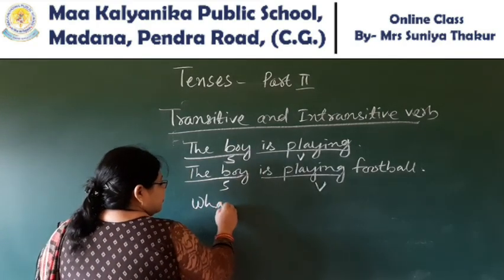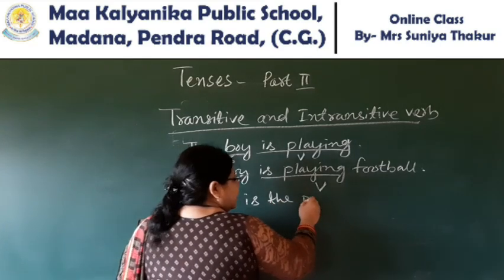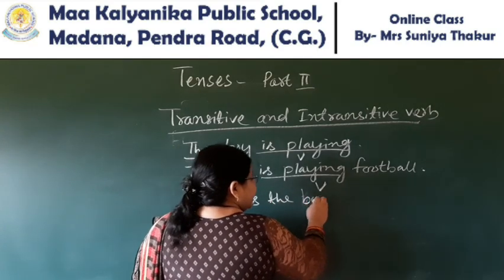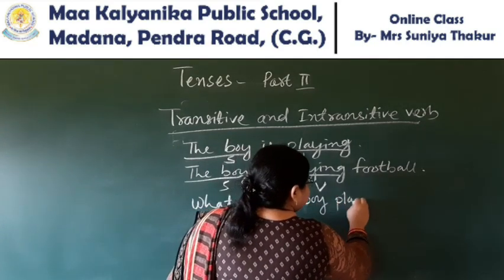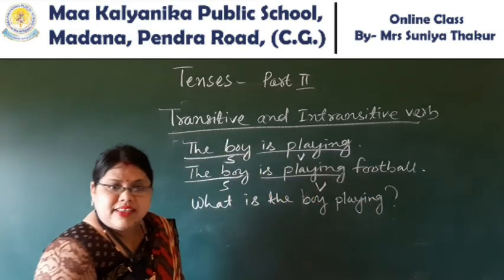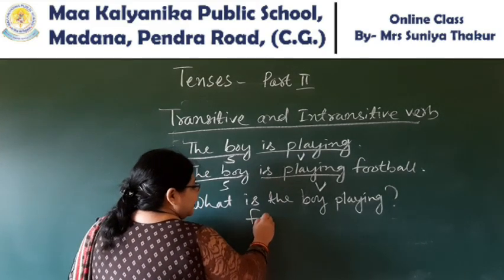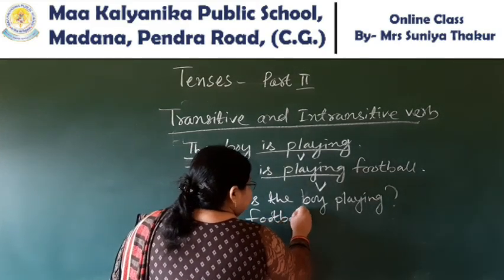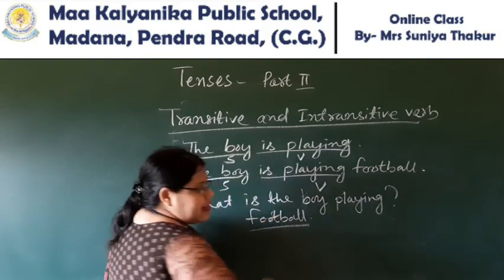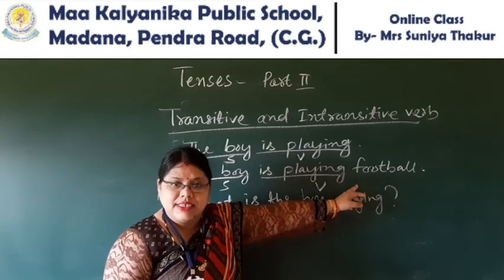What is the boy playing? Then what will the answer be? Football. The boy is playing football. So here this verb is taking an object.